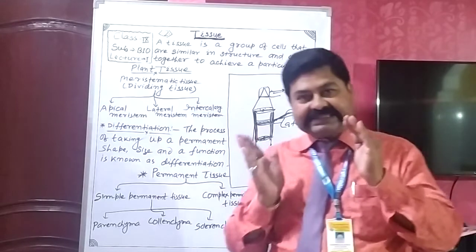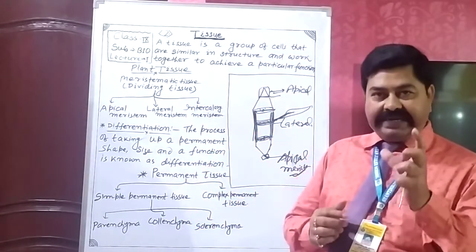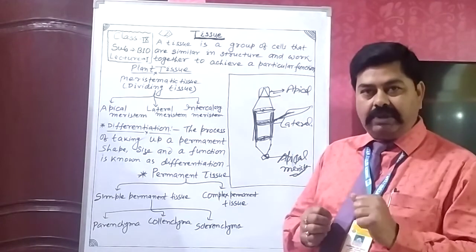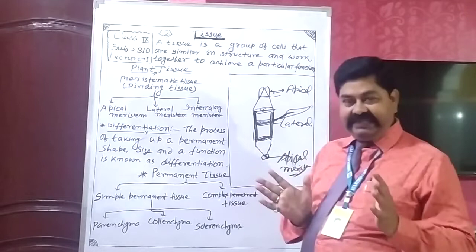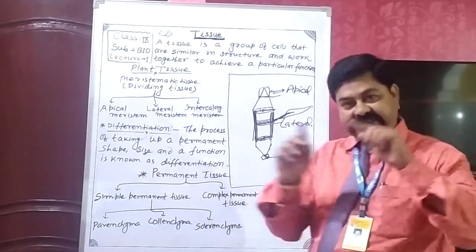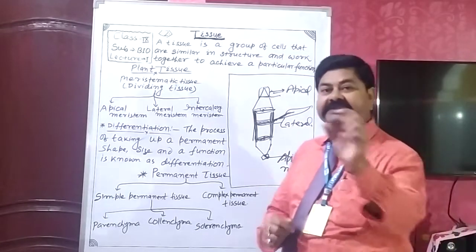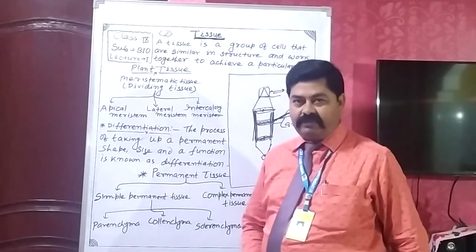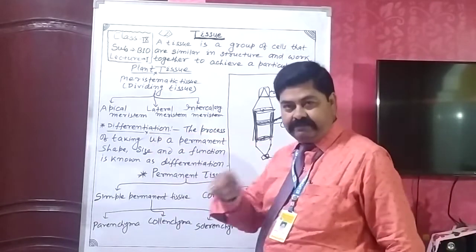When cells of the meristematic tissue divide to achieve a particular shape and size and perform a specific function, then formation of permanent tissue takes place. Permanent tissue forms after differentiation.